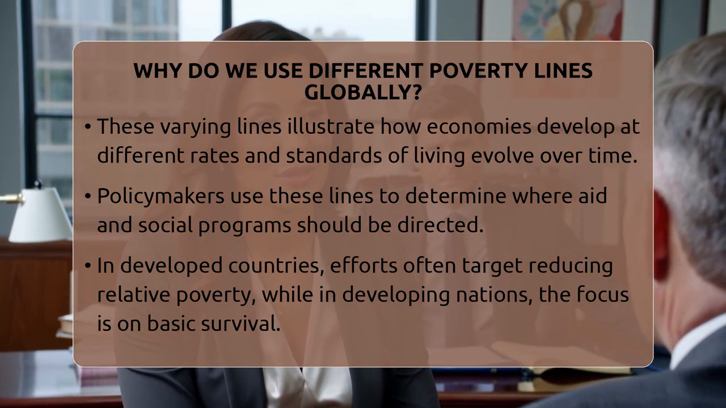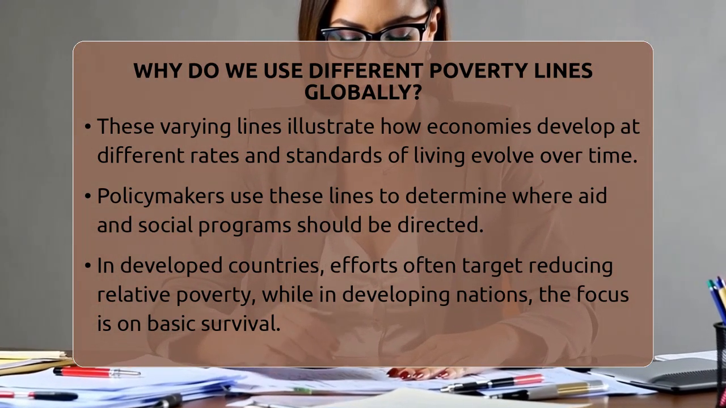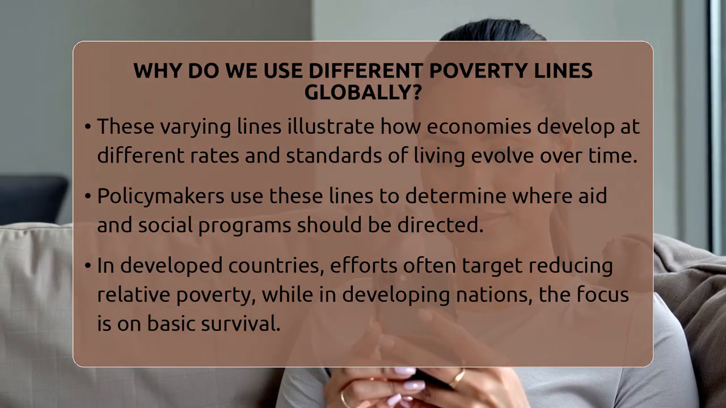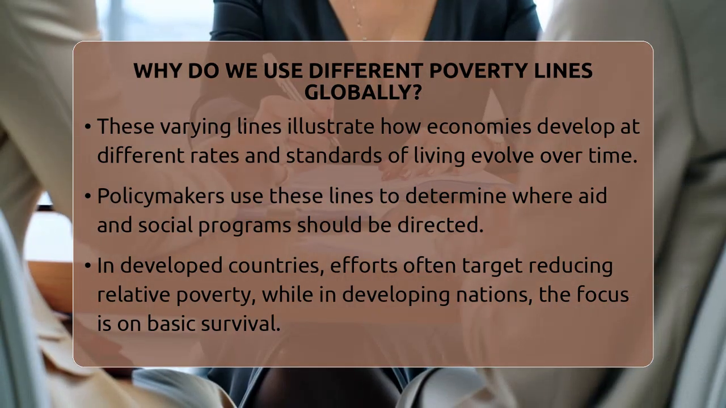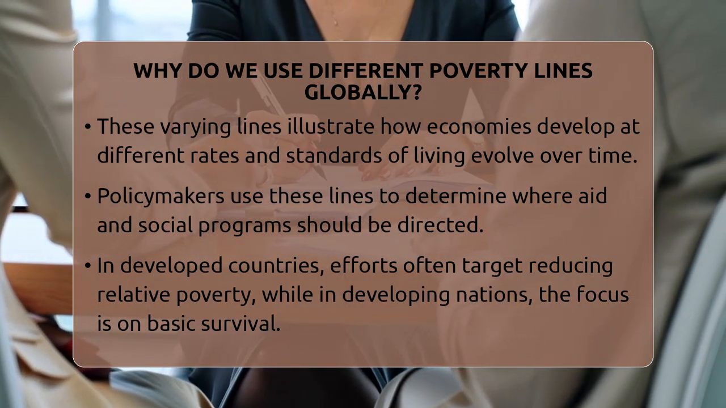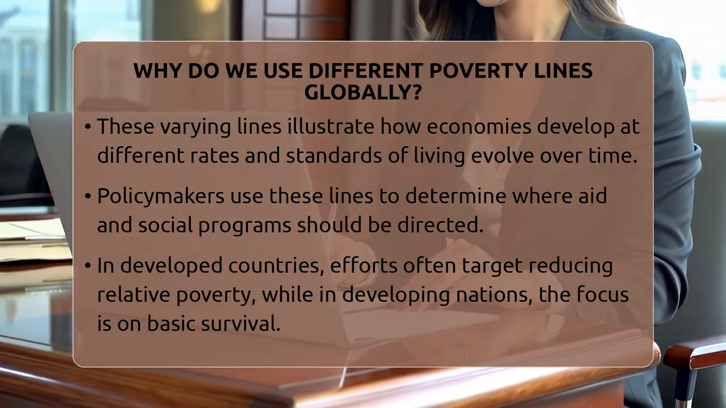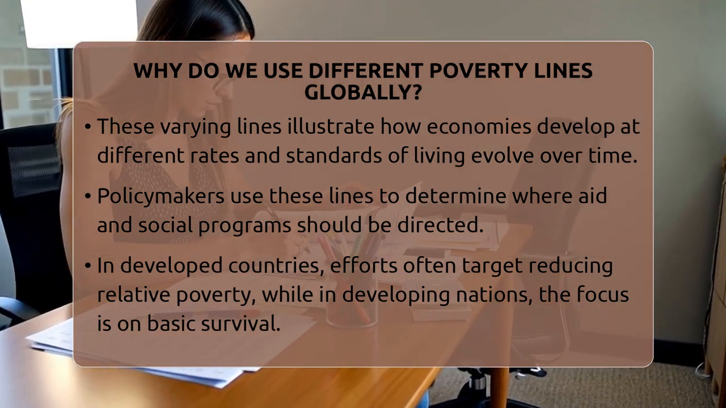The reason for these different lines is that a single number cannot fit all countries. Prices, social standards, and what people need vary a lot. To make fair comparisons, economists use something called purchasing power parity. This adjusts for differences in local prices, so we can see how much income is needed to buy the same goods and services in different countries.